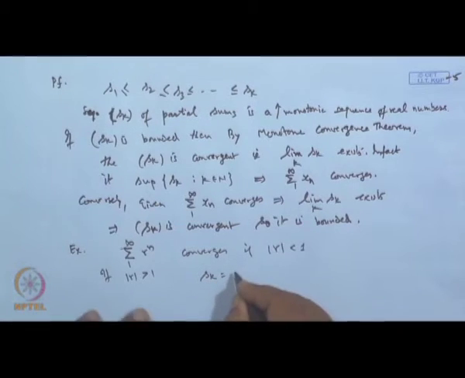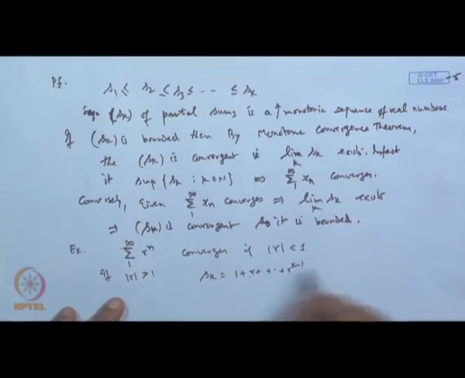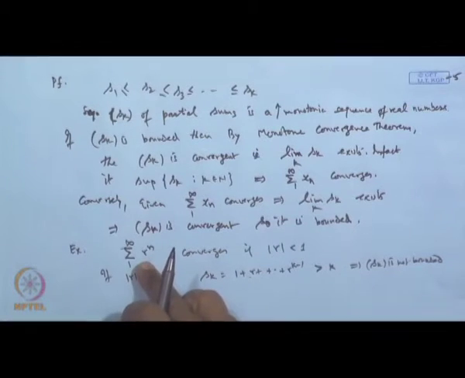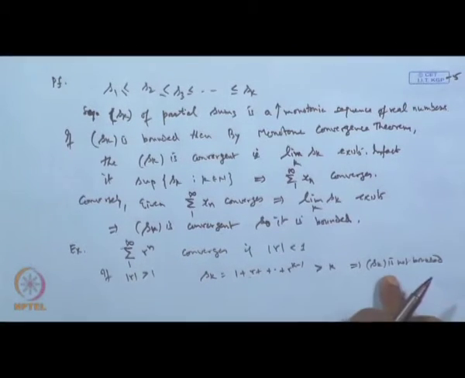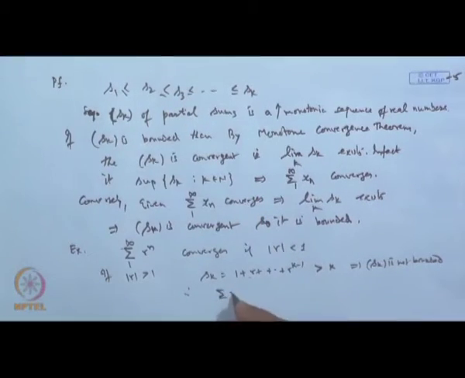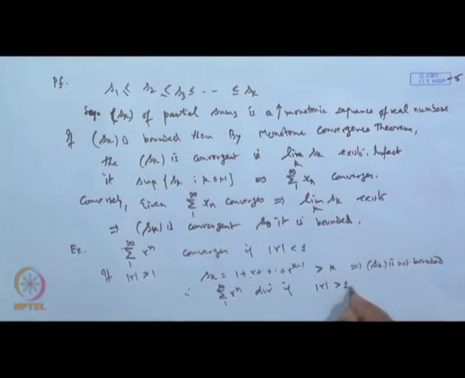What is our S_k? S_k becomes 1 plus r^n up to k. Now, each term is greater than or equal to 1, so S_k is greater than or equal to k. So, the limit of S_k does not exist, it is unbounded. Therefore, the sequence S_k is not bounded. So, this series cannot be convergent, because if it were convergent, the sequence of partial sums must be bounded as per this result. So, this shows the series sigma r^n, 1 to infinity, diverges if mod r is greater than or equal to 1.